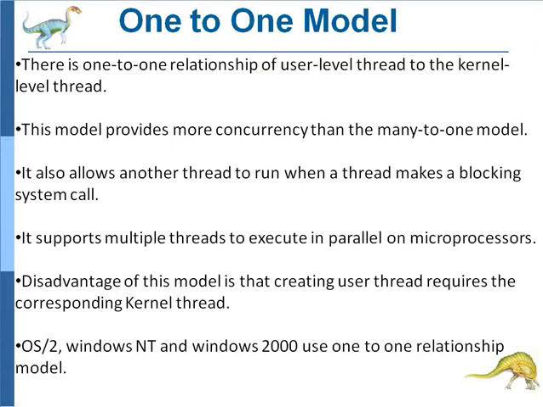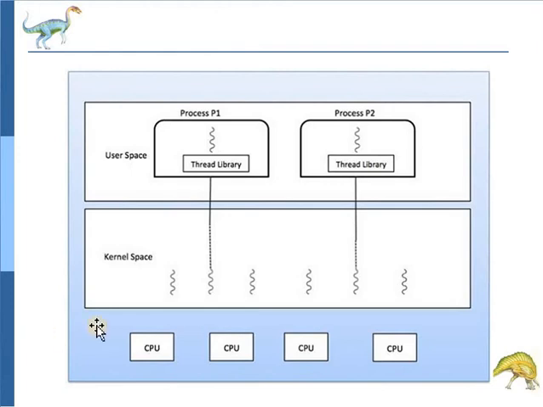There is a one-to-one relationship of user level thread to kernel level thread. In the one-to-one model, there is a mapping of one user level thread to one kernel level thread. See here is one process. In that process, there is one user level thread that is shown here, and that user level thread is mapped with one kernel level thread.